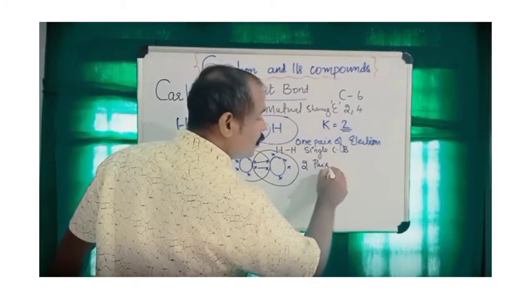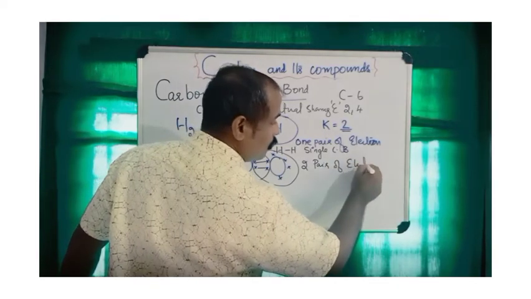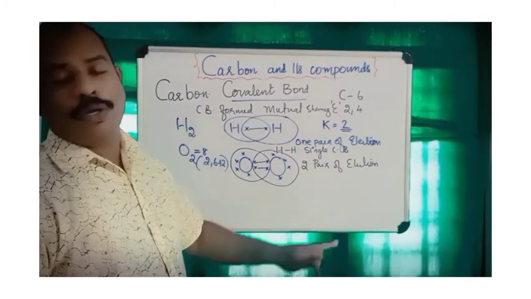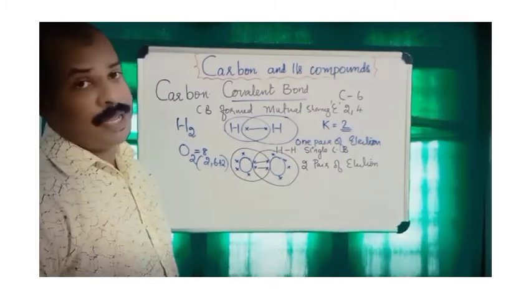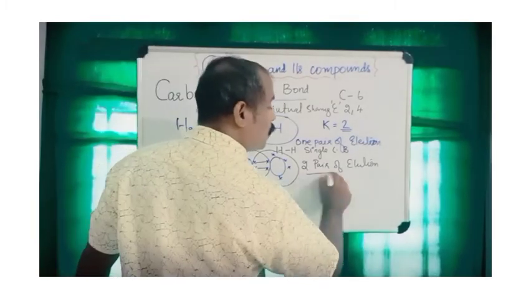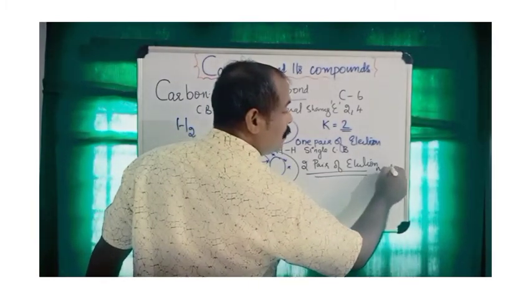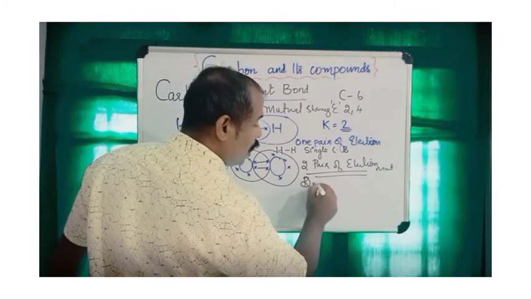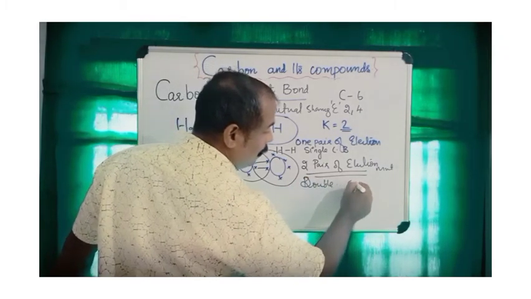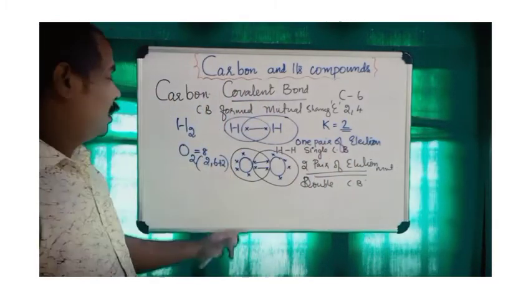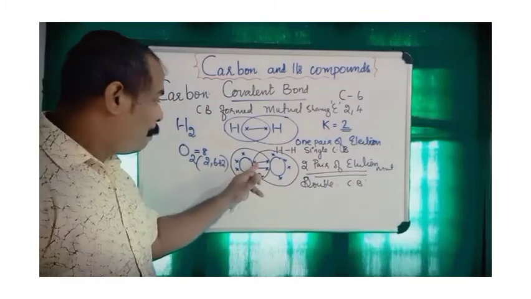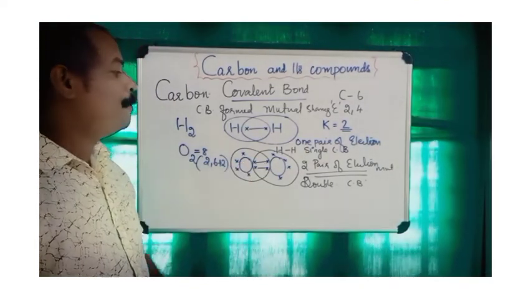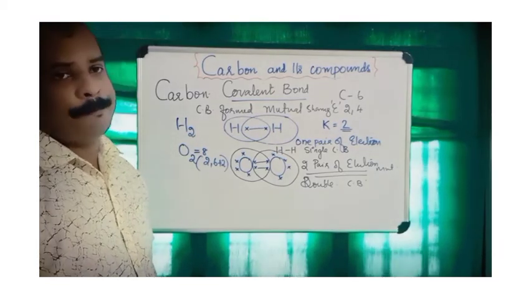Two pairs of electrons are shared between two oxygen atoms, mutually shared. So when two pairs of electrons are mutually shared between the atoms, we can call it a double covalent bond or double bond. Here in the oxygen molecule, two pairs of electrons are mutually shared, so oxygen forms a double covalent bond.